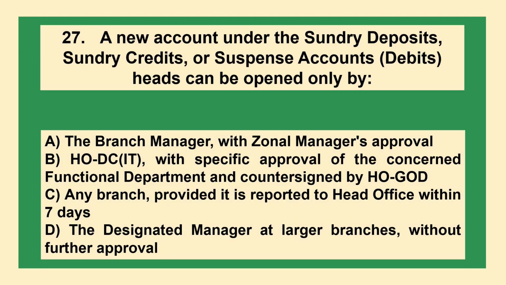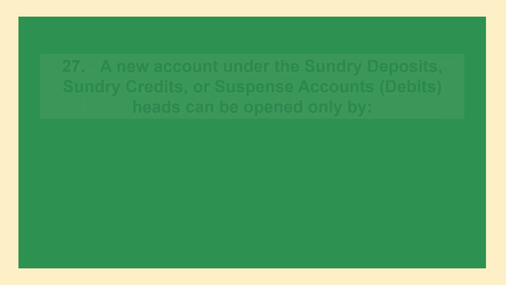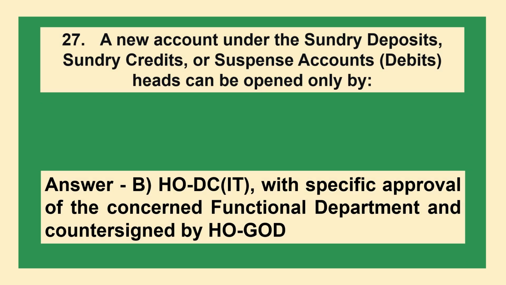A new account under the sundry deposits, sundry credits, or suspense accounts debits heads can be opened only by option A, the branch manager with zonal manager's approval, option B, HODCIT with a specific approval of the concerned functional department and countersigned by HOGOD, option C, any branch provided it is reported to head office within 7 days, option D, the designated manager at larger branches without further approval. The answer is option B, HODCIT with specific approval of the concerned functional department and countersigned by HOGOD.